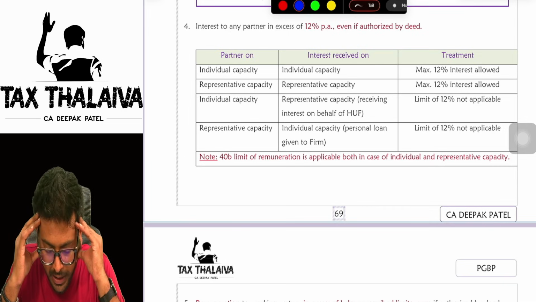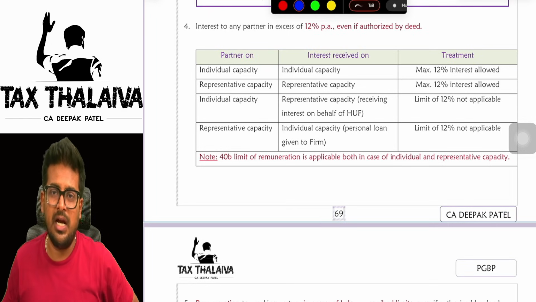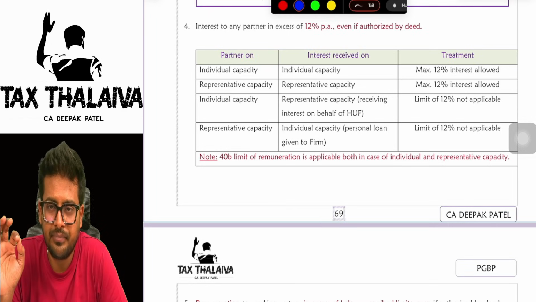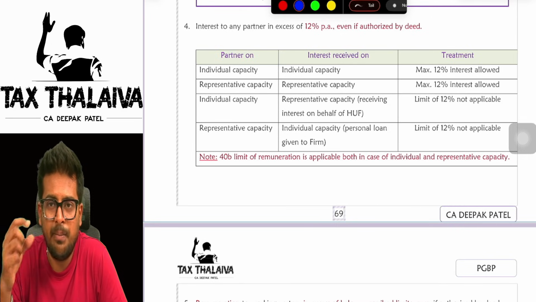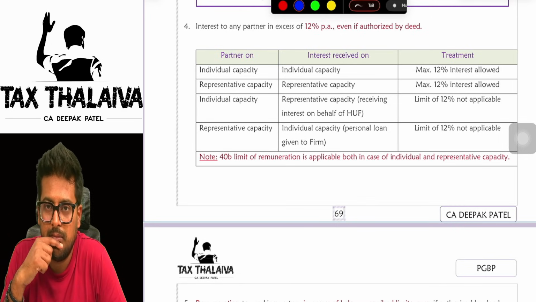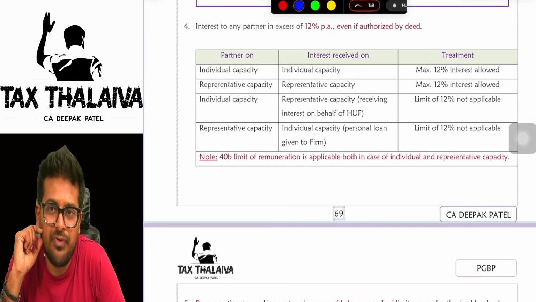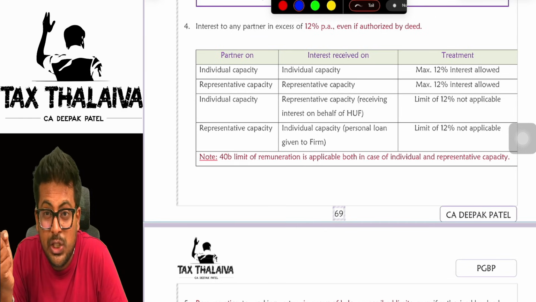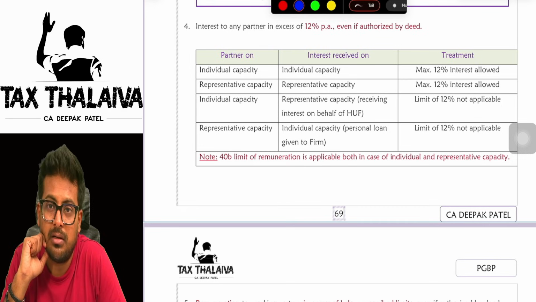There is a concept called representative capacity and individual capacity. Let's understand. A partnership firm can generally be created by individuals. A HUF cannot become a partner in a partnership firm, but a HUF can be represented by the Karta as a partner.